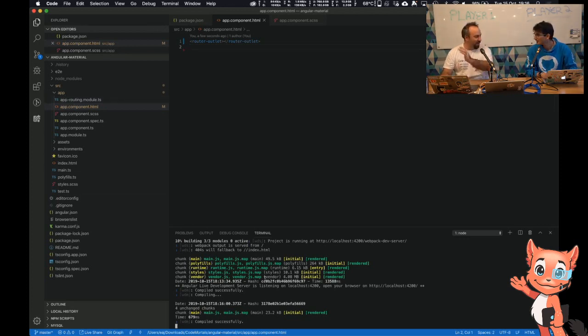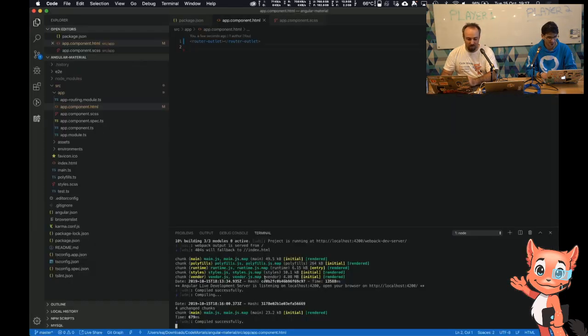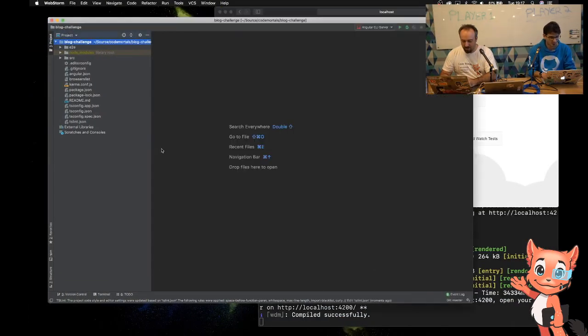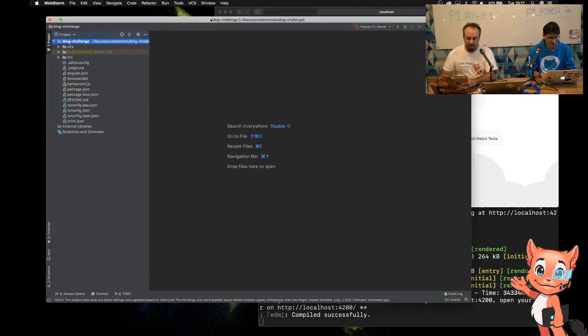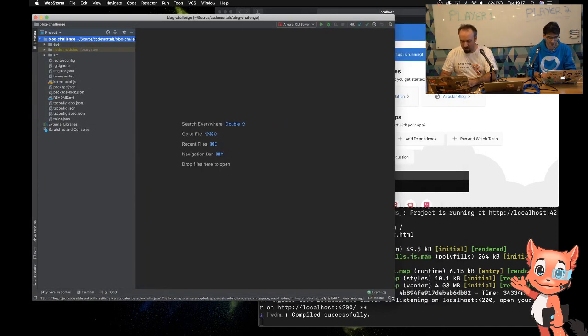I was going to say I've caught up to you a little bit now. Already? I have the project running locally, and unlike you, I have chosen to be using WebStorm instead. Why don't you switch over to Andrew's and have a look at his lovely WebStorm, which needs like a gig of RAM just to run Hello World. VS Code is really awesome. Okay, you swap over. So yeah, this is another reason why I've got a bit of a hog today, because I'm using WebStorm. I haven't got VS Code set up correctly on this computer at the moment.